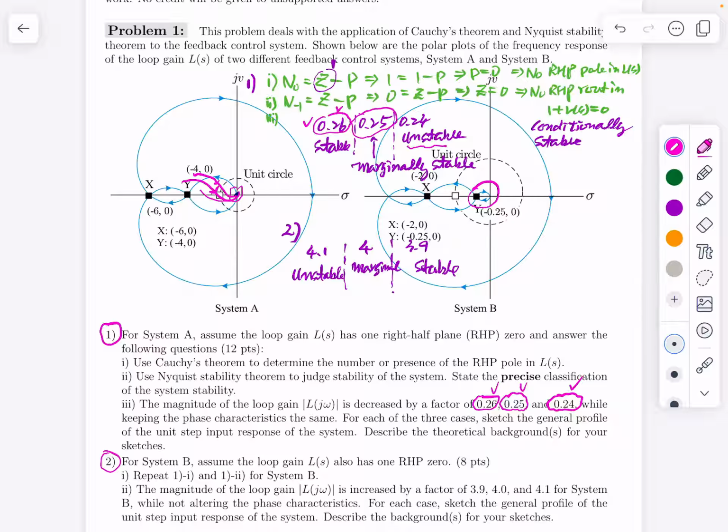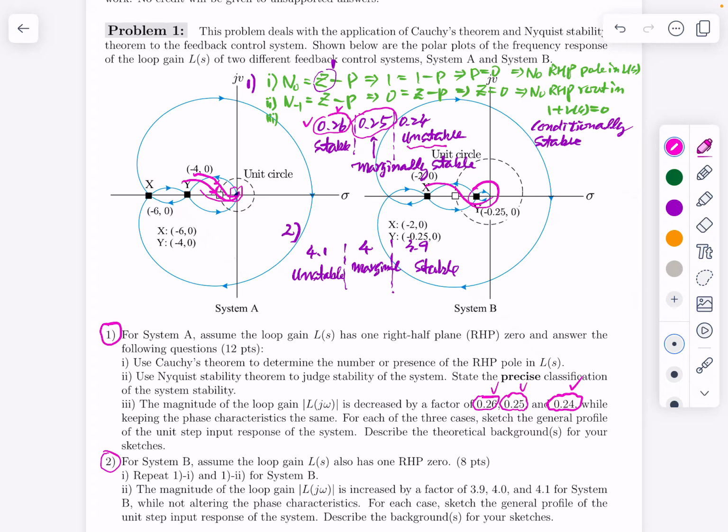Okay, this is also a conditionally stable system. If the gain is reduced very much, then this part will be something like that. And also, no, not this one. This part will be something similar to this type of shape, this type of trajectory, and the system becomes unstable.